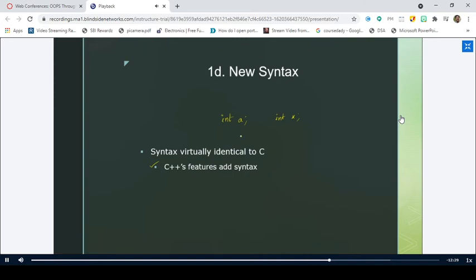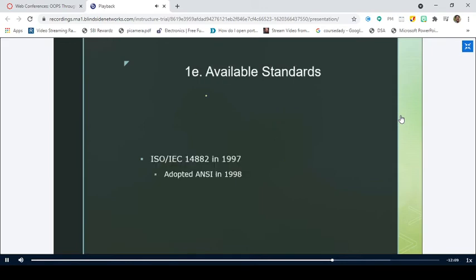But whenever you have a new concept like a class, when you want to declare or define a class, what is the syntax for defining a class? And when you want to declare an object for the class, what is the syntax? All these new syntaxes should be learned by the programmer. Right. And there are some standards. We have some C standards that are available, ANSI, ANSI 98, all these things are available, right?